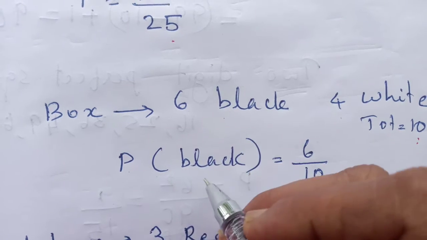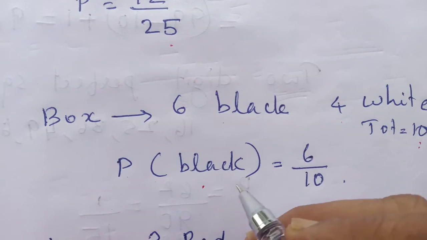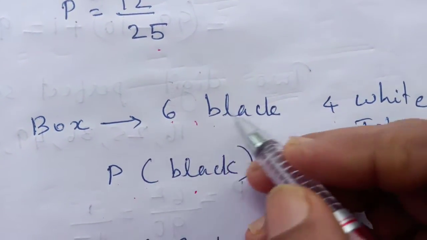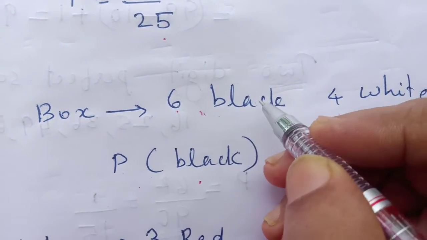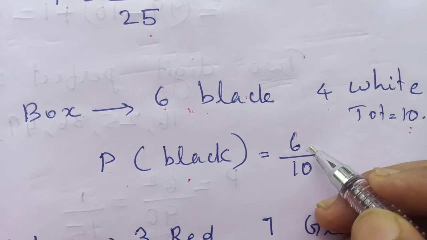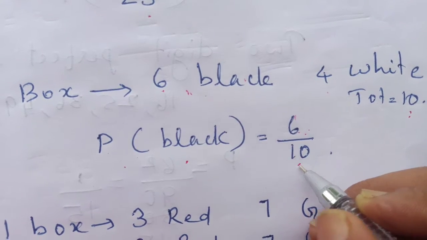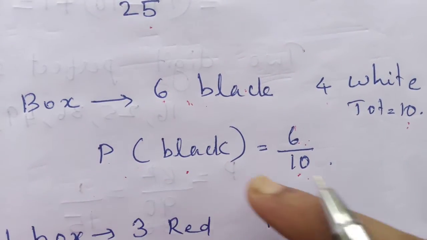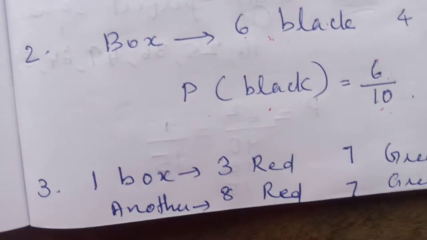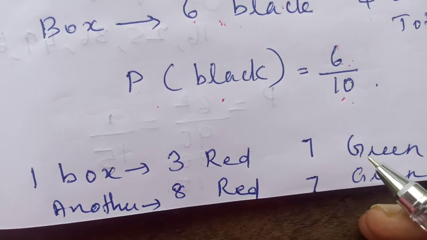Then they are asking the probability of getting black from this box. Probability of black is 6, the outcome of black. We write 6 on the top as the numerator, then the total number as the denominator. This is the probability. Simple example. Okay, now you understand. Next one is one box contains 3 red and 7 green.